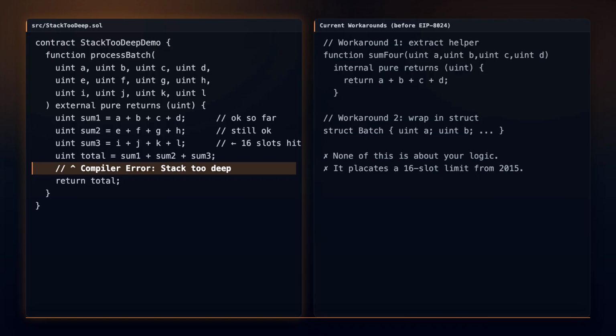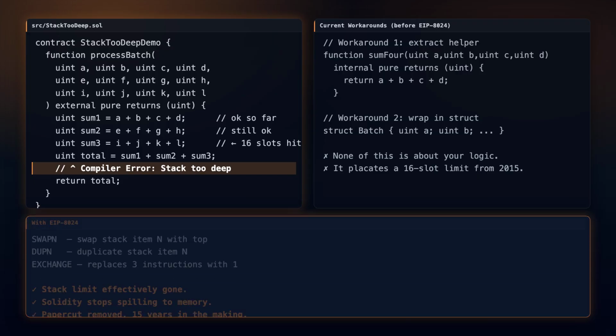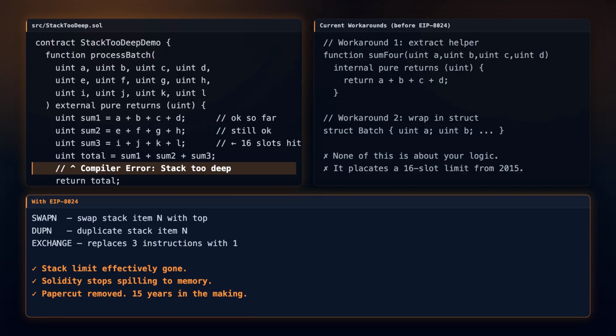EIP 8024 introduces swap n, dupe n, and exchange opcode. 3 new opcodes that let the compiler reach deeper into the stack. Exchange opcode alone replaces 3 instructions with 1. Solidity stops spilling. Not a headliner, a paper cut removal for EVM developers.